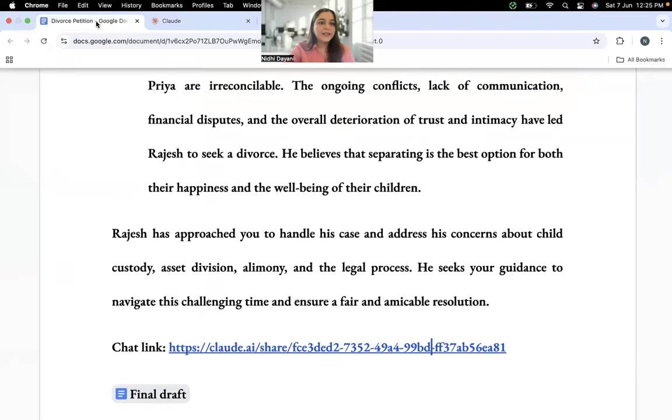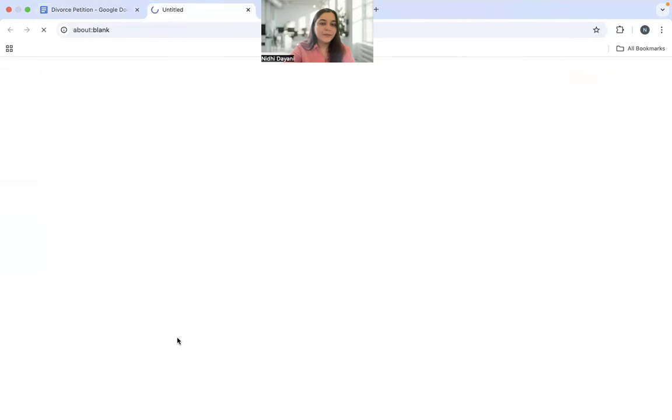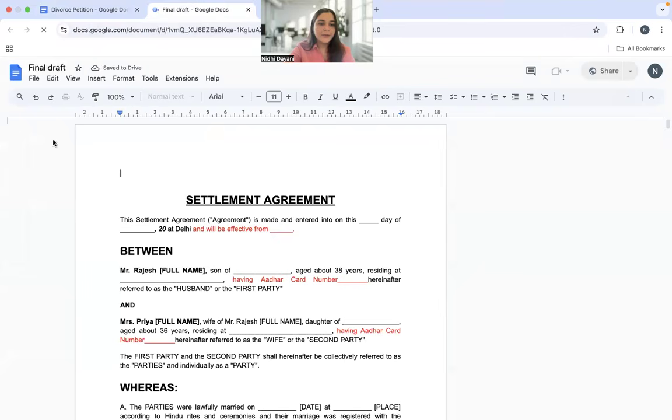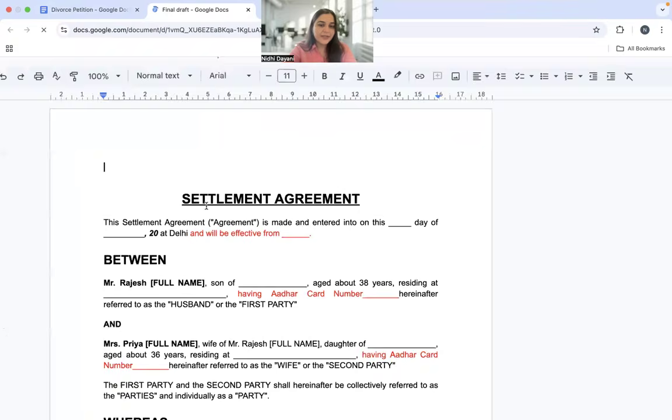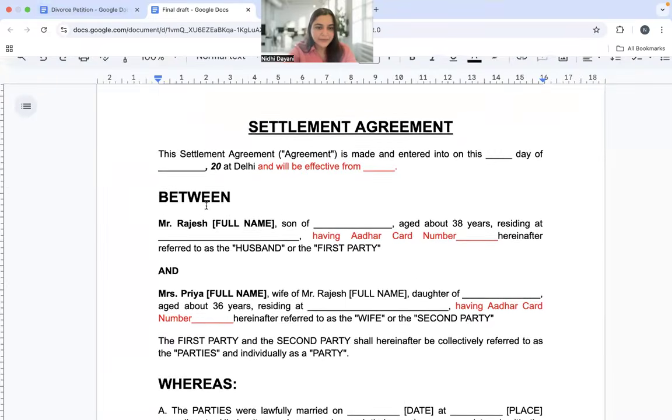So I've copy pasted both the drafts into a doc format. I'll share my screen again and you'll be able to see the changes in red color. You'll see what are the places where you need to add, and it will not be very major, right? 10 to 15%, and you're good to go. So let's look at the settlement agreement and the mutual divorce petition, both drafted by AI. Here we go. Right. So as I told you, there are some changes that I have done. Let's look at the settlement agreement first.